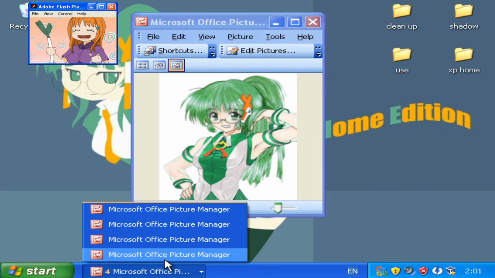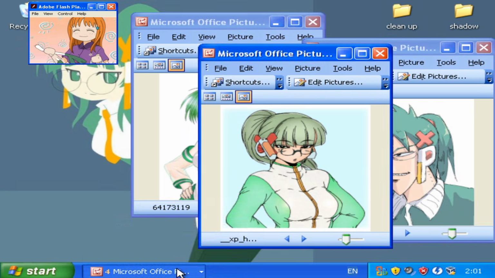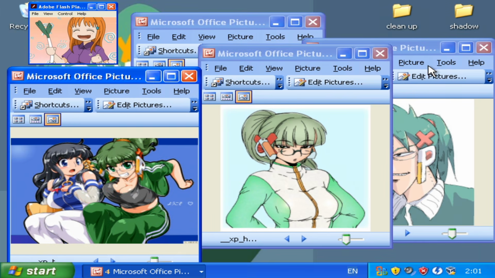XP Home Tan, however, was a little different. She has a green color palette and was designed to fit a more nerdy, degenerate role. Her design was created sometime in 2005.